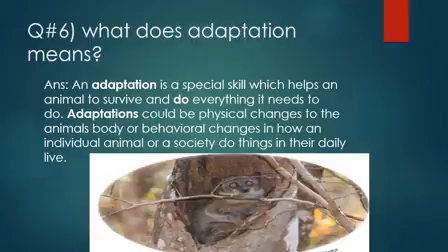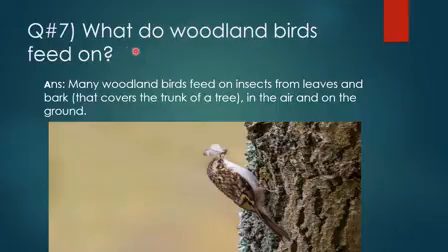So adaptation is basically the skill or characteristic which an animal or any living thing has for living in some particular environment. That change can be a physical change, or sometimes a change in behavior. So the changes which living things make to survive in some special condition are called adaptations.